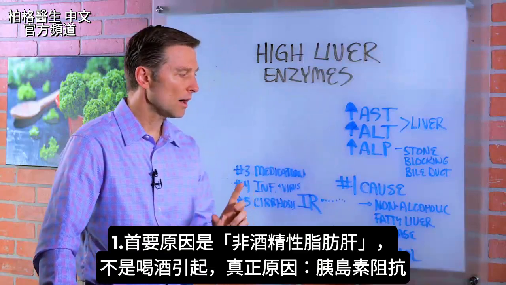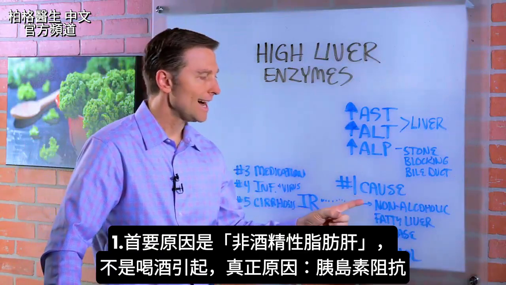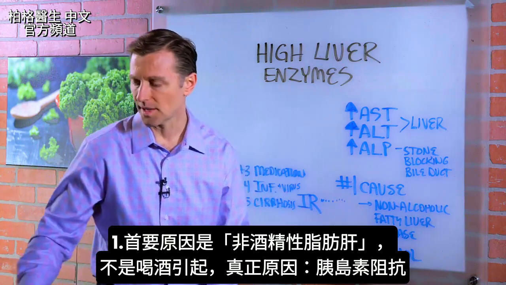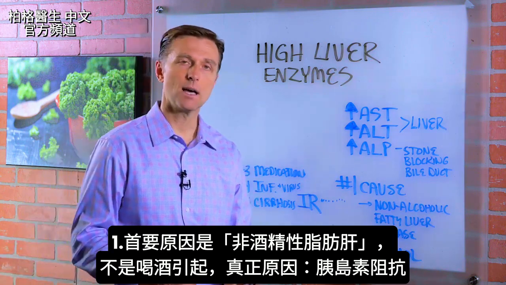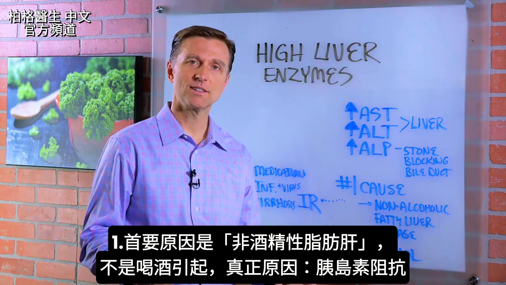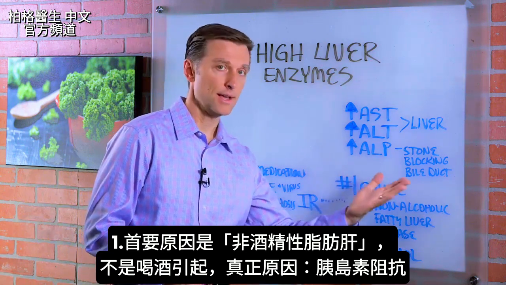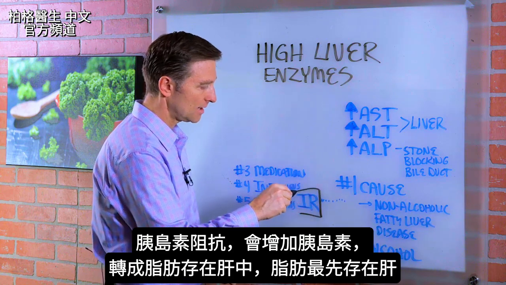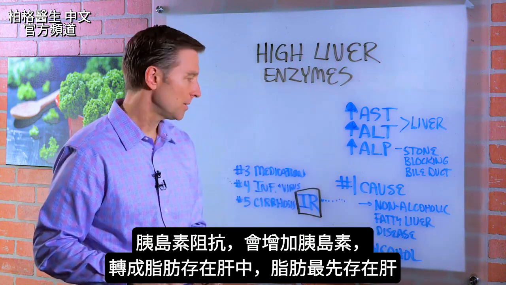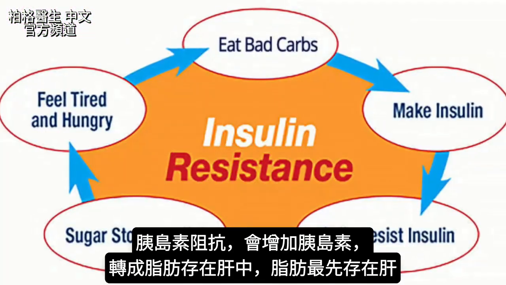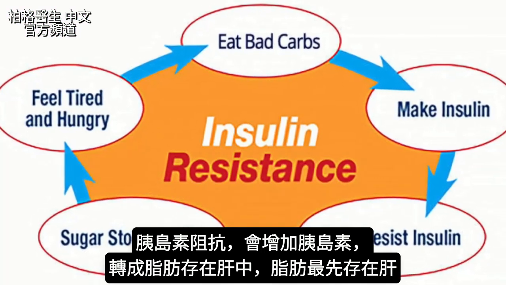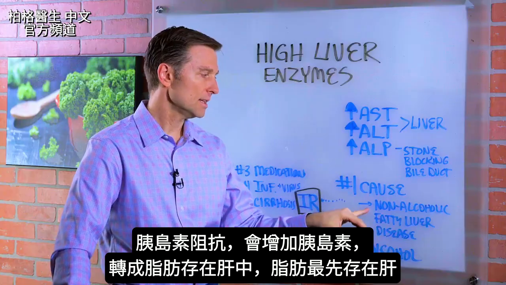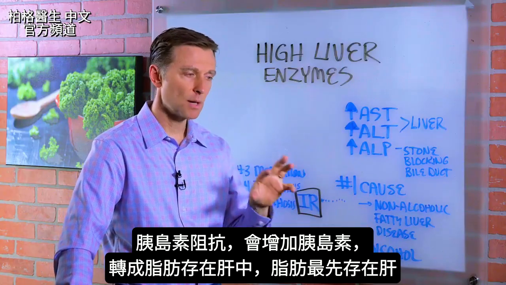So the number one cause would be something called non-alcoholic fatty liver disease, okay? So it's basically you have a fatty liver that is not coming from alcohol. But I always like to know what causes this. It's insulin resistance, okay? I've done a couple of videos on that, probably about 1,000. So insulin resistance increases insulin, okay? And then that will convert to fat in the liver. That's where your body's going to dump it first.